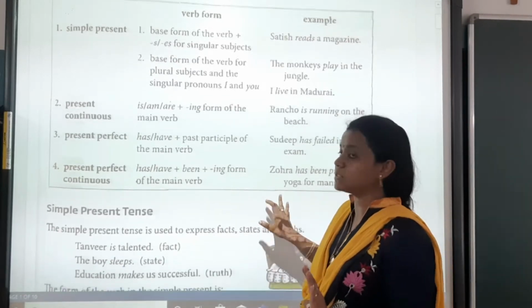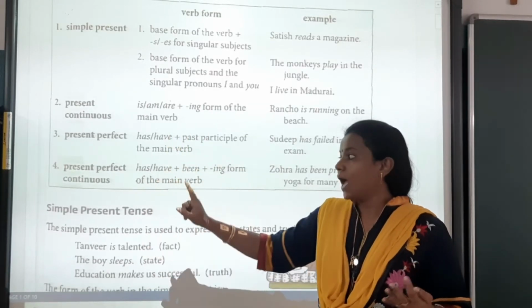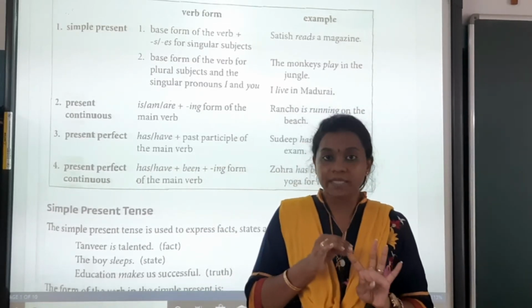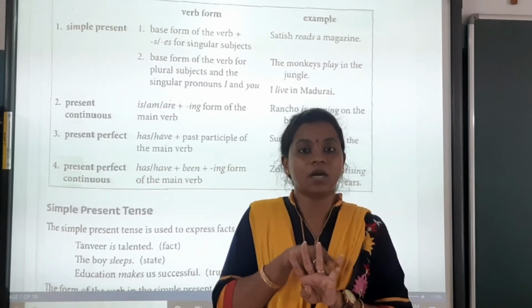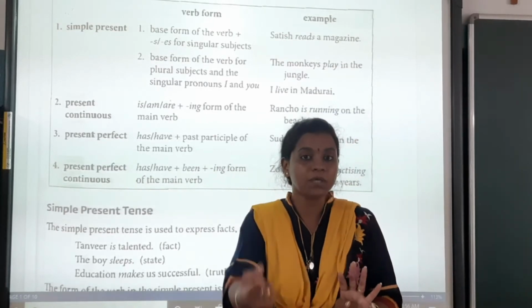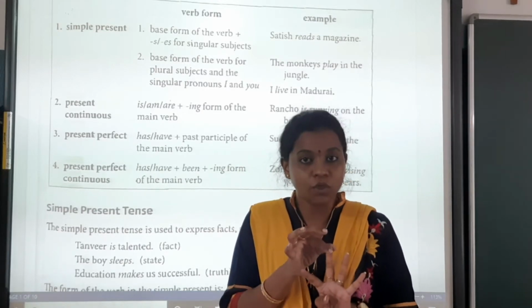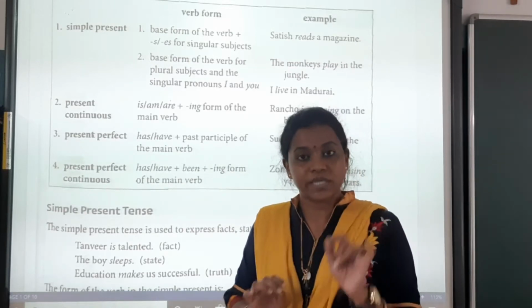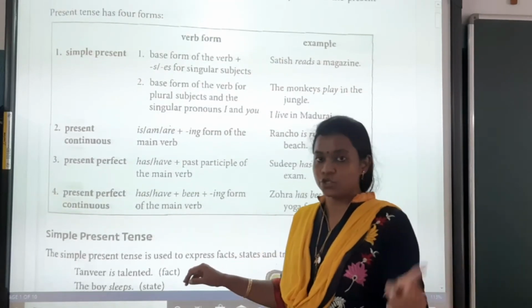Now there are four forms in our present tense chapter. Which are the four forms? Simple present, present continuous, present perfect and present perfect continuous. You have to repeat after me. Which are the four tenses? Simple present, present continuous, present perfect and present perfect continuous. Yes, this we have already done in that last chapter.